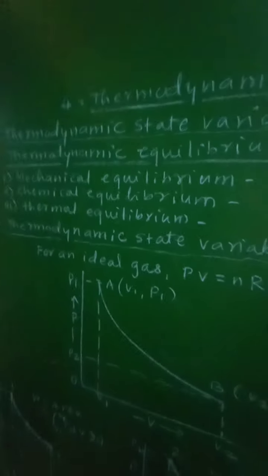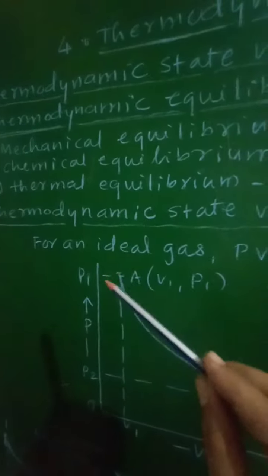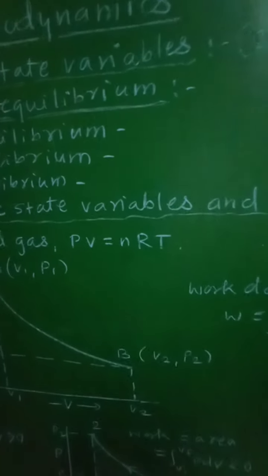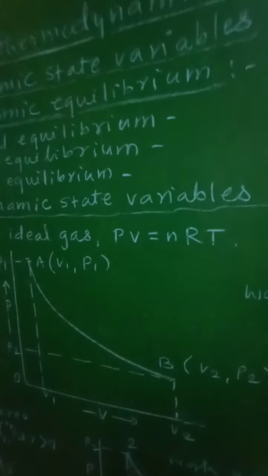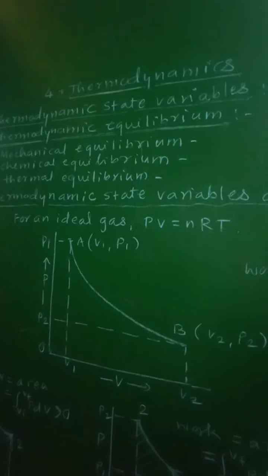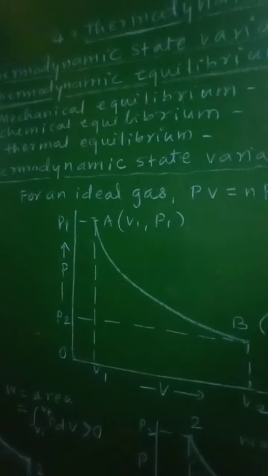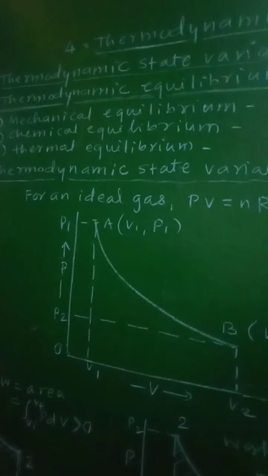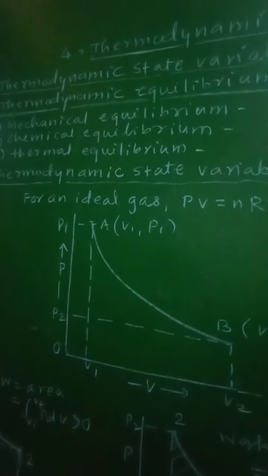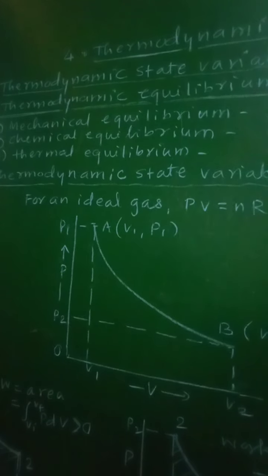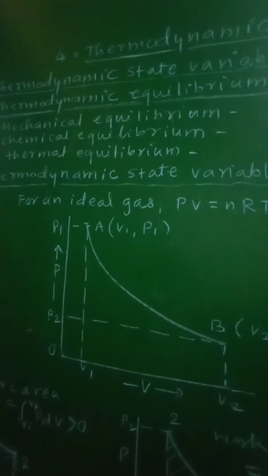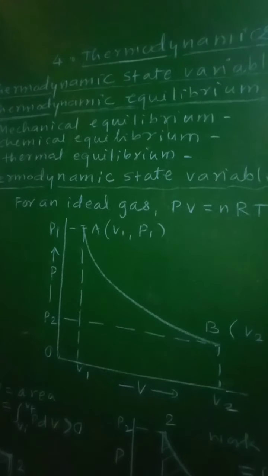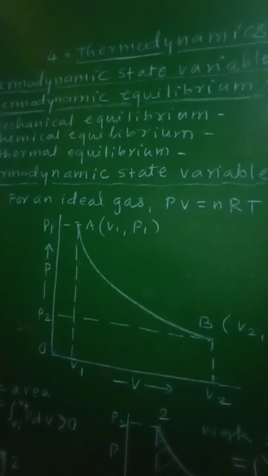For example, for an ideal gas, we have the equation PV equal to nRT. So this PV equal to nRT equation will represent the equation of state for an ideal gas. In this equation, P, V and T are the pressure, volume and temperature of the gas respectively. n is the number of moles of gas present and R is the ideal gas constant.